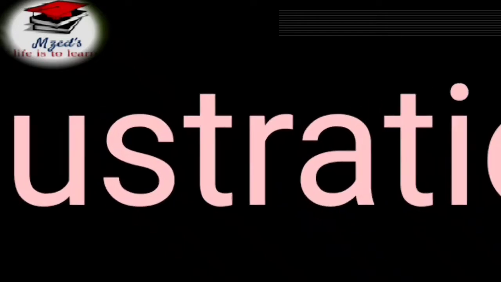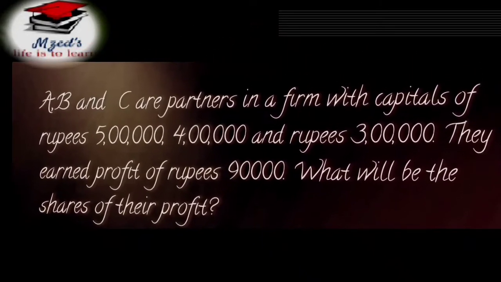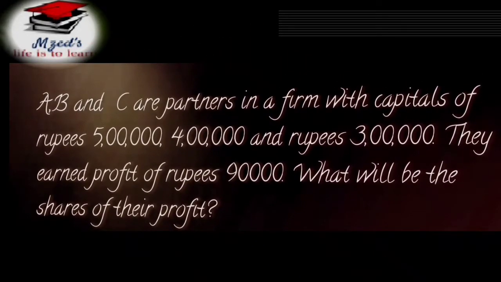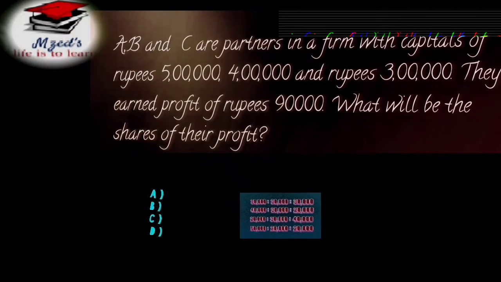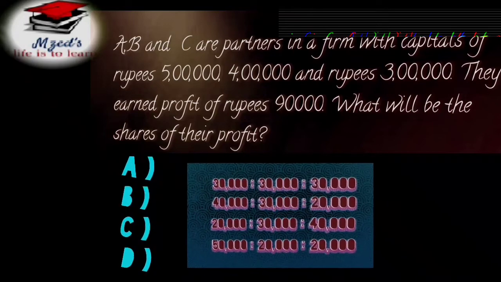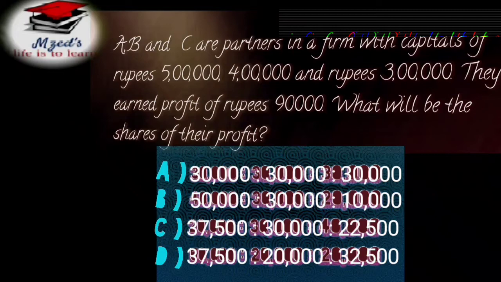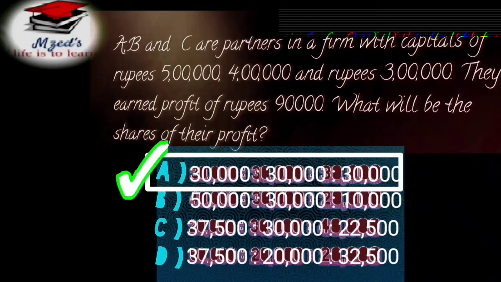So we will have an illustration to understand these rules which are in the absence of the partnership deed. A, B and C are partners in a firm with capitals of rupees 50,000, 40,000 and 30,000. They earned a profit of rupees 90,000. What will be the share of the profit? We know the profit sharing ratio is not mentioned in this question, so the profit will be distributed equally. 90,000 will be distributed equally, that will be 30,000 each. That will be the correct answer.